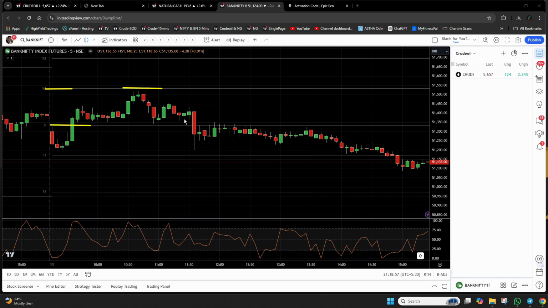Now let me mention this. There is a concept in trading called mean reversion. I will not go deep into it. I don't even remember whether I have made a video on that or not. But mean reversion, in simple terms, means that whenever a stock goes up, it is mandatory for it to get back to a mean point, to a common point. So I trade on that very concept. Now back to the explanation here.